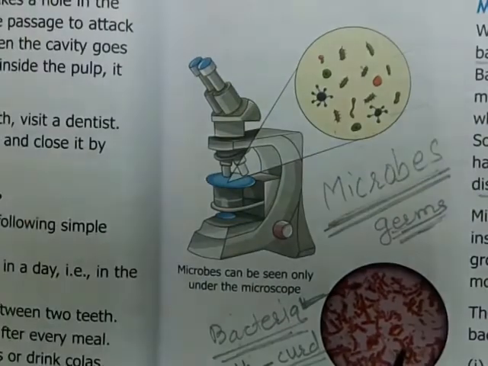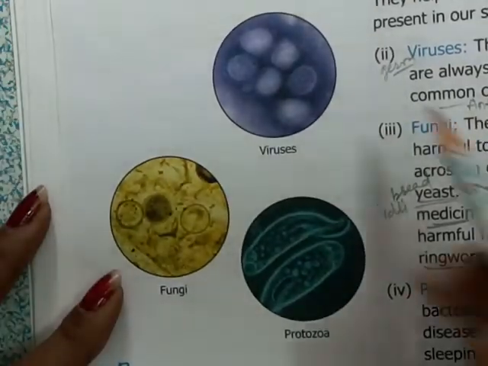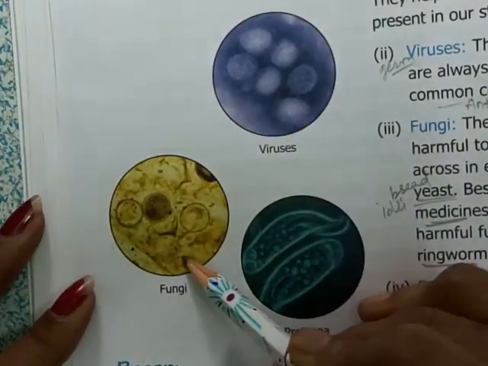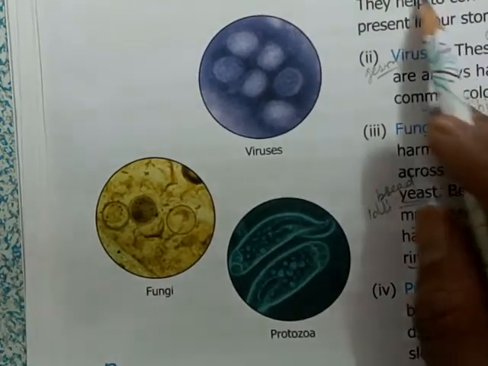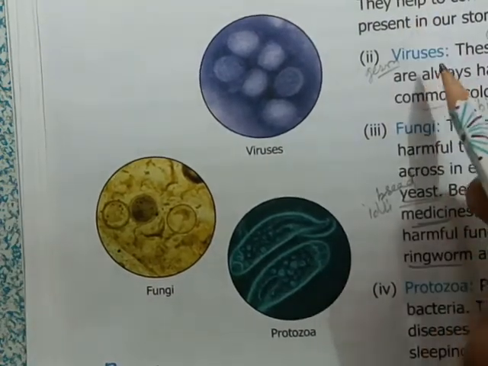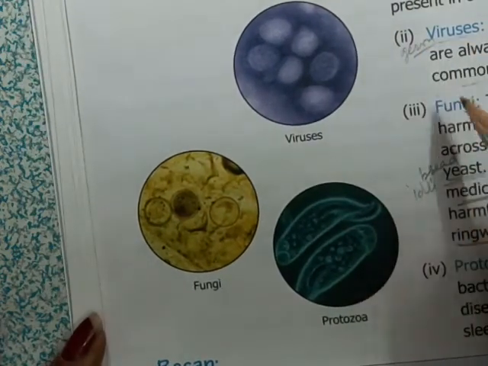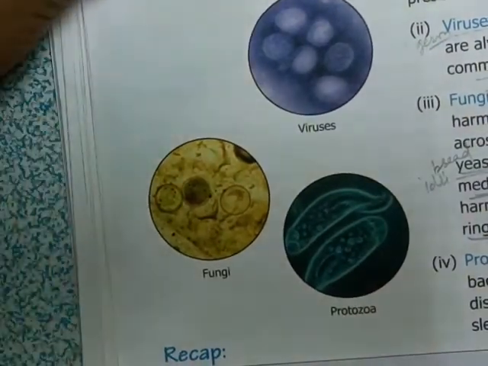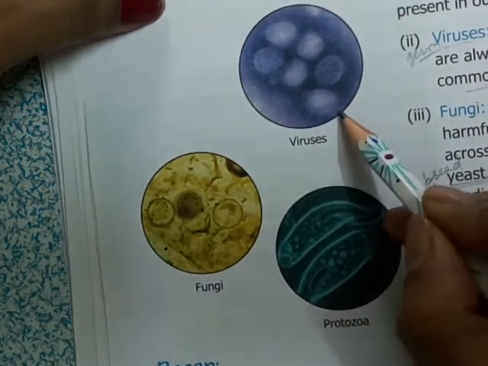Then we have viruses. Here you can see these are the viruses, these are the fungi, and these are the protozoans. We will read one by one. Secondly, we have viruses. What are viruses? Viruses are found everywhere. They are just like bacteria, very tiny and small.